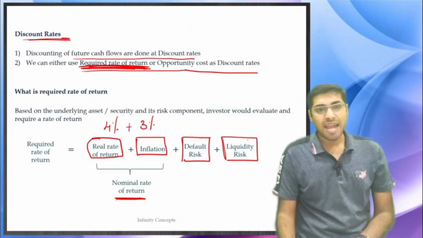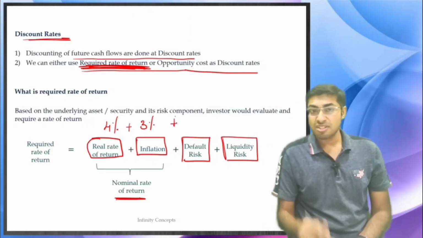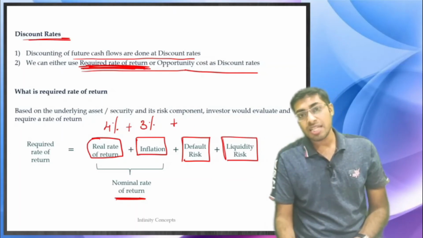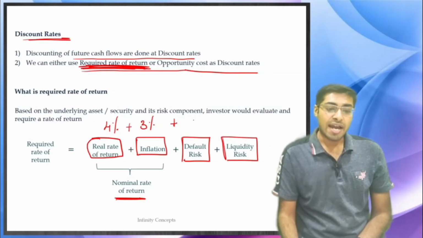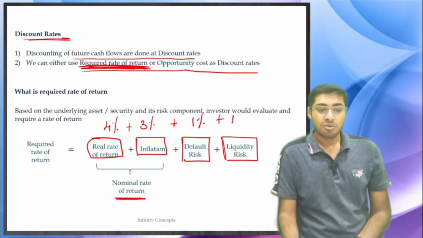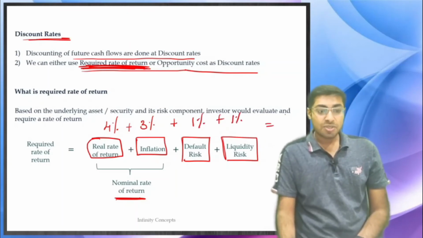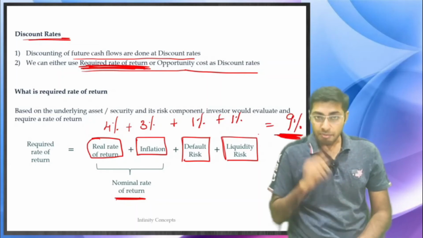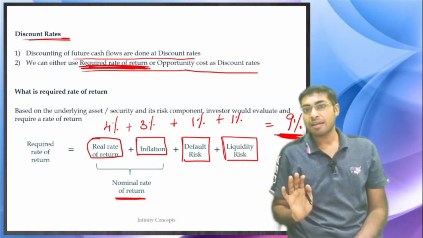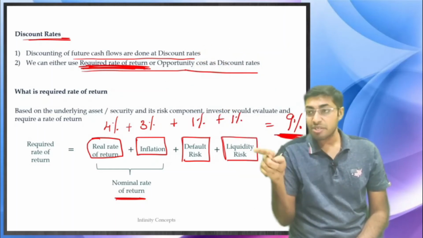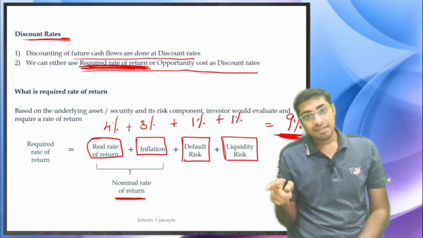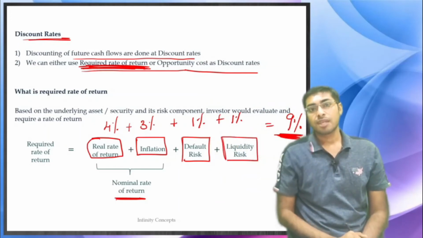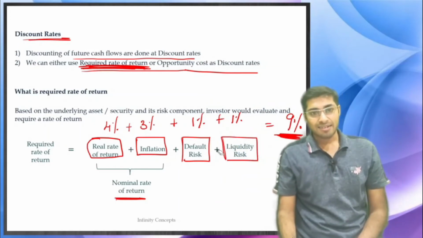If it is a weak bank, then default risk is going to be high because a weak bank can default at any point of time, and liquidity is also not going to be there with the bank, and therefore you add another 1% and 1% to it. Actually it comes to 9%. This is the required rate of return. If you put your money in that particular weak bank, your required rate of return is 9%, which means when you go to that bank, most probably the interest rate that the bank would be offering would be 9%.